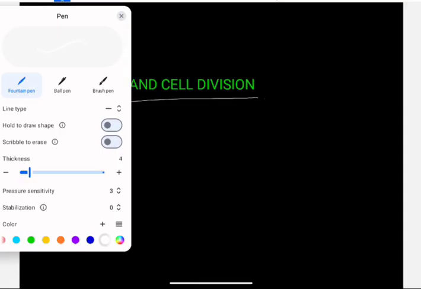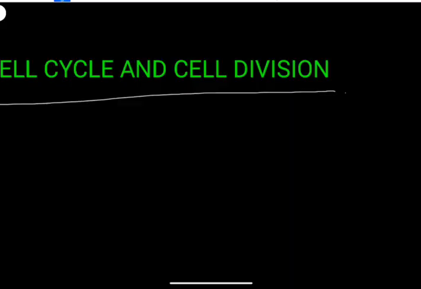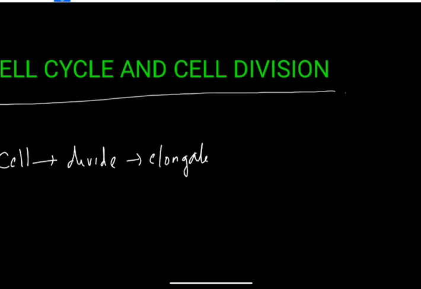So let us discuss the chapter cell cycle and cell division. Before getting into the topic, let us understand what a cell can do. A cell can divide, a cell can elongate, and a cell can differentiate.